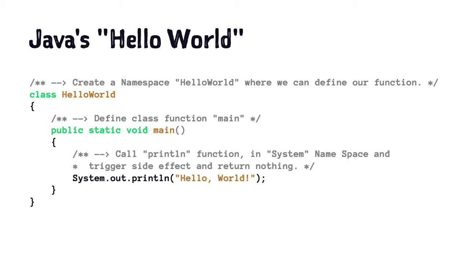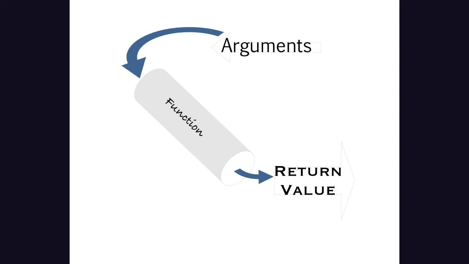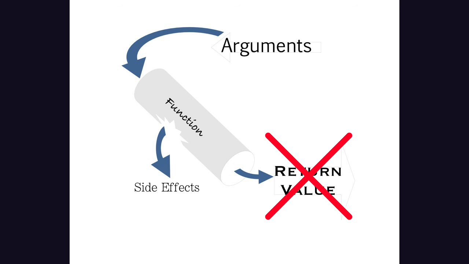Then, define the function by calling another function, the built-in println function with the argument Hello World. This function only has side effects and returns nothing, so our main function also returns nothing.